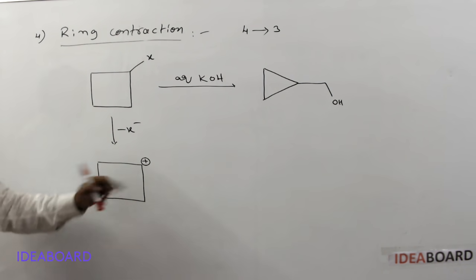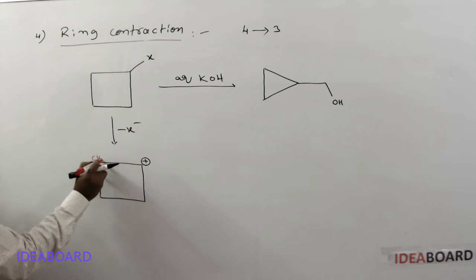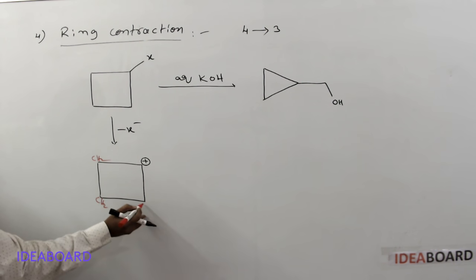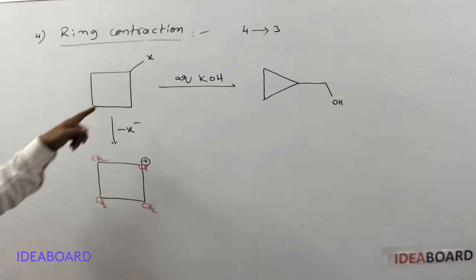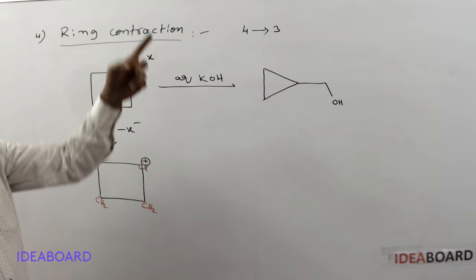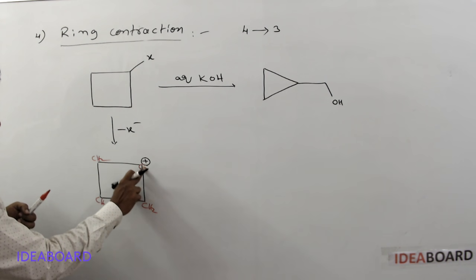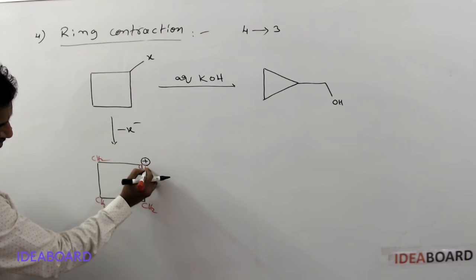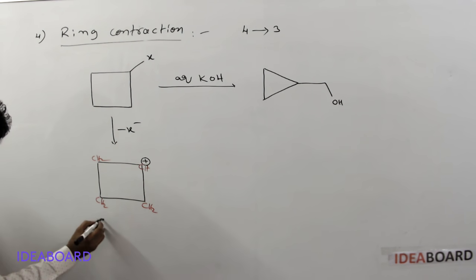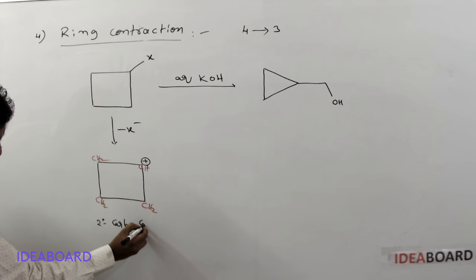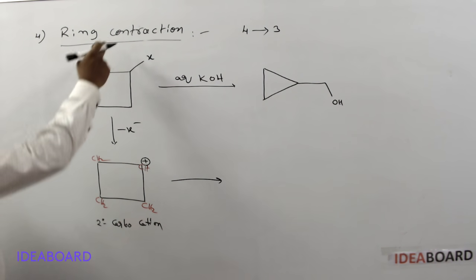Now tell me, what is this carbocation? I will give the structure also. Structure means you have a CH2 group, here also CH2, here also CH2, and here you have CH, because it already has 3 bonds, one bond you lost as X minus, and the fourth bond is hydrogen. This is a CH group. Now tell me, is this a primary, secondary or tertiary carbon? So it is a secondary carbocation. After this, what happens is ring contraction.